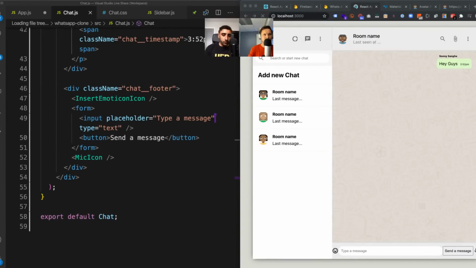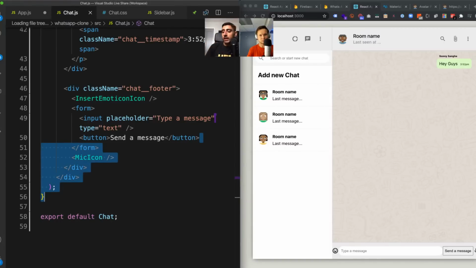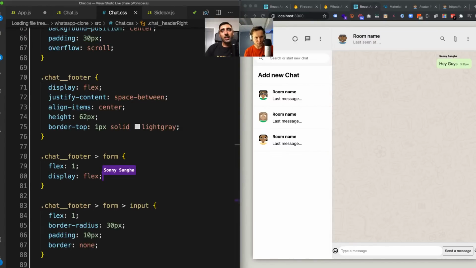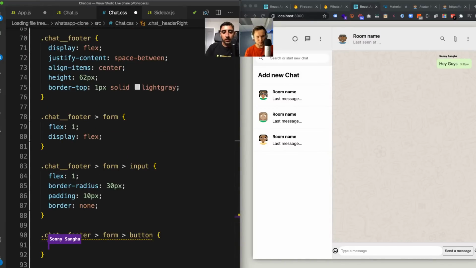So now, whenever we have this kind of thing, if you want to keep the enter functionality, but you don't want to have a button which says send a message, you need to include the button in your code, but it's a very neat little trick that you can do. It's a nice little hack, and I do it all the time. It's the easiest way that I've found to do it. You basically target that button, and all you need to do is display none for that button.